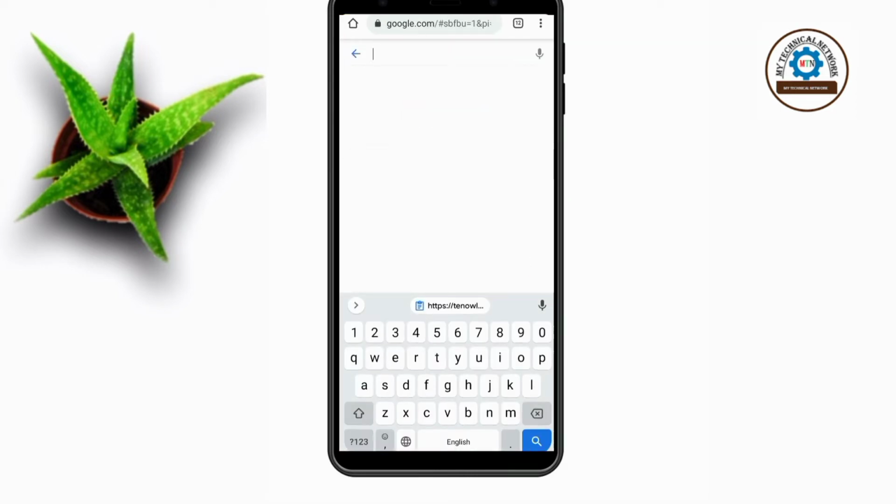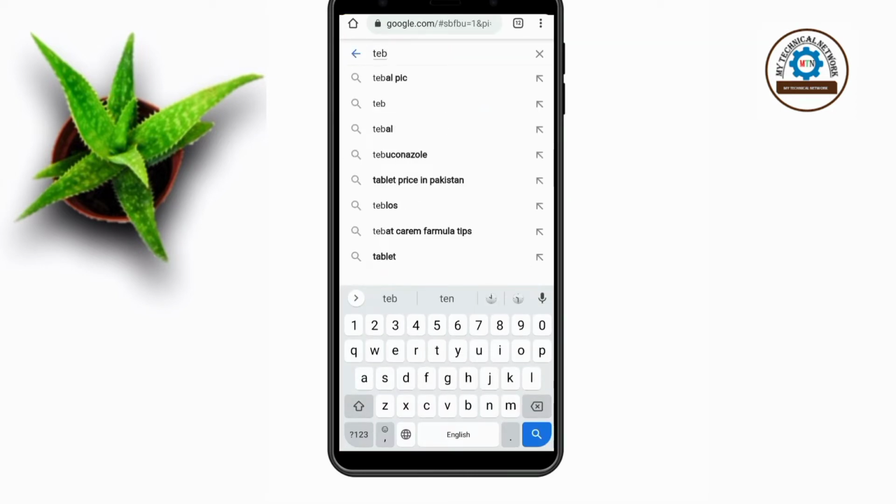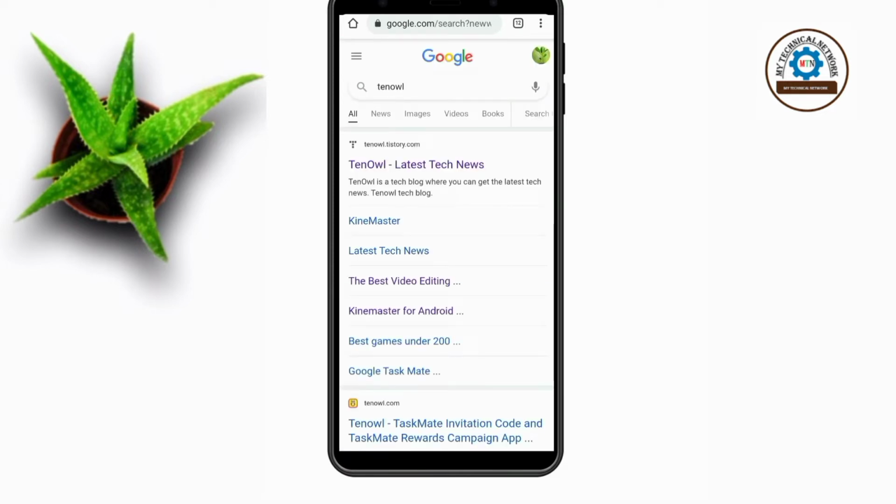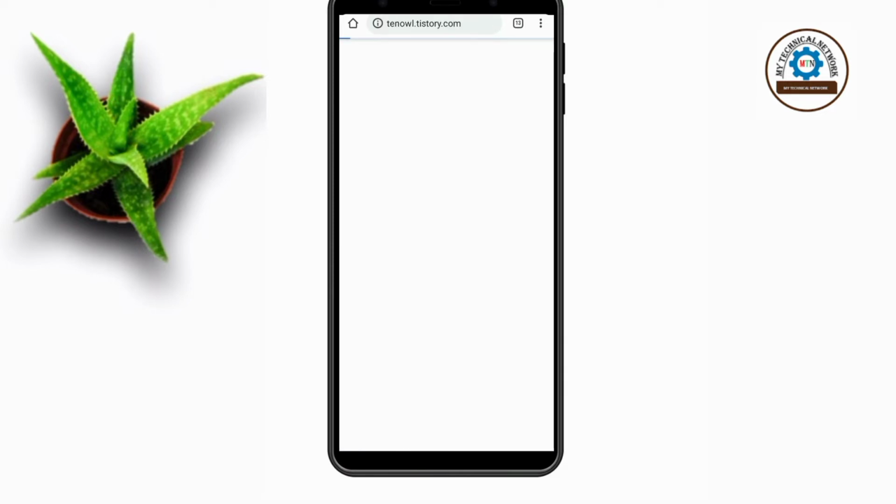Go to the Google search engine. Type TENOWL, press enter, open the website. Link is also available in the description.